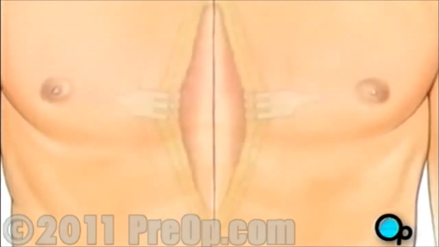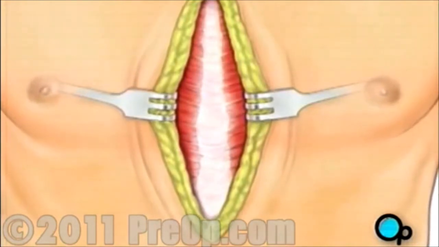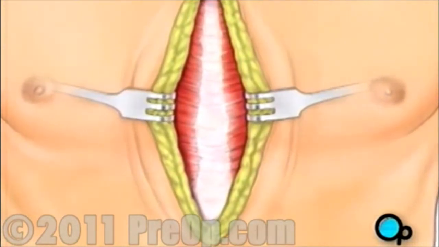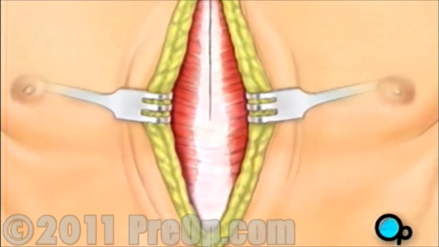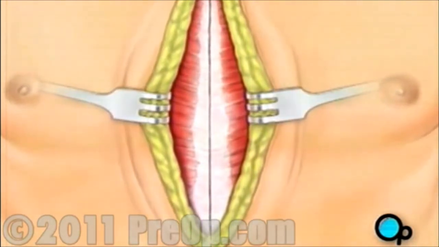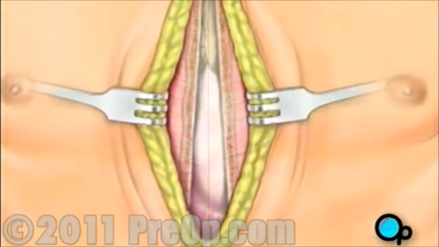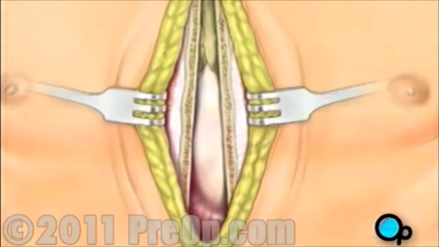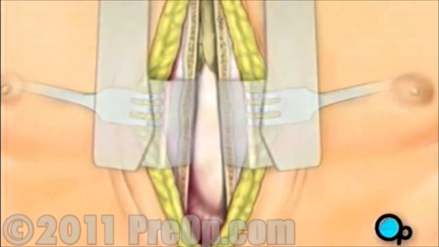Skin and other tissue will be pulled back in order to expose the breastbone. Your doctor will carefully divide the breastbone. And a special instrument called a retractor will be used to hold the chest open.